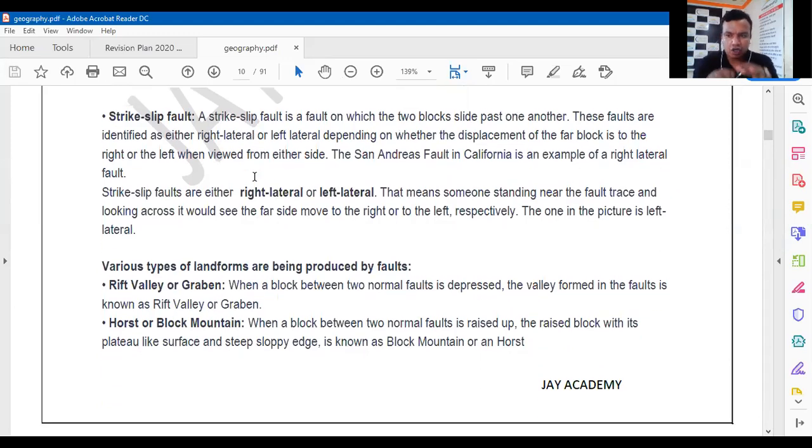So the result of the tensional forces of the earth leads to formation of rift valley, right? So if the two plates, that is two continental plates, are moving away from each other, then in the place where they are moving, it leads to formation of the rift valleys. Got it?